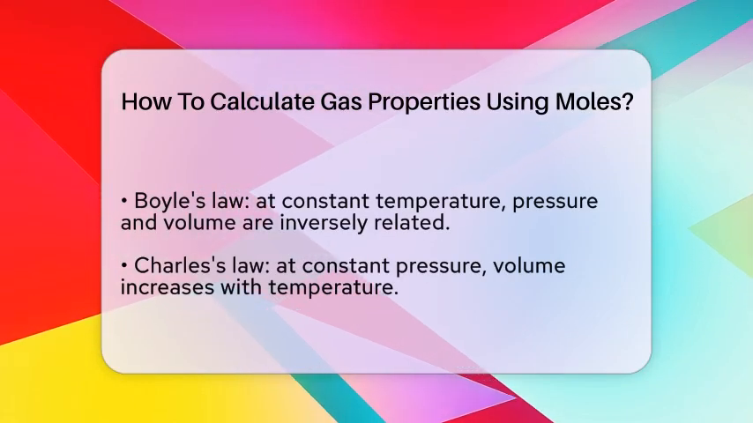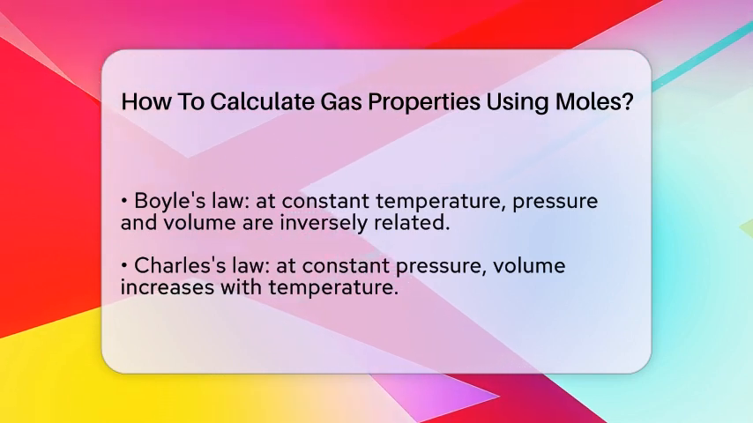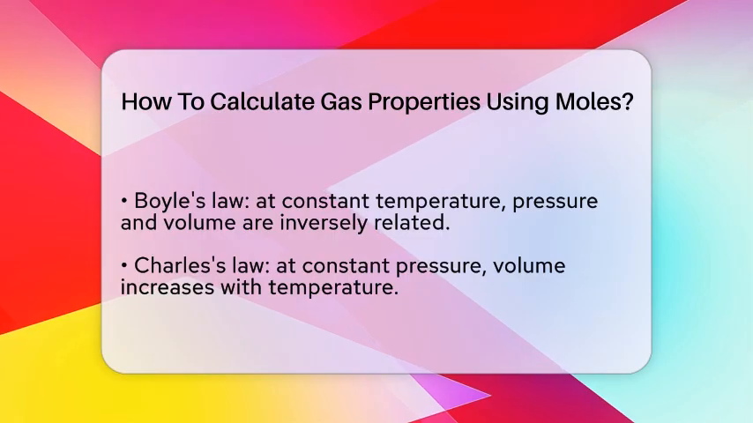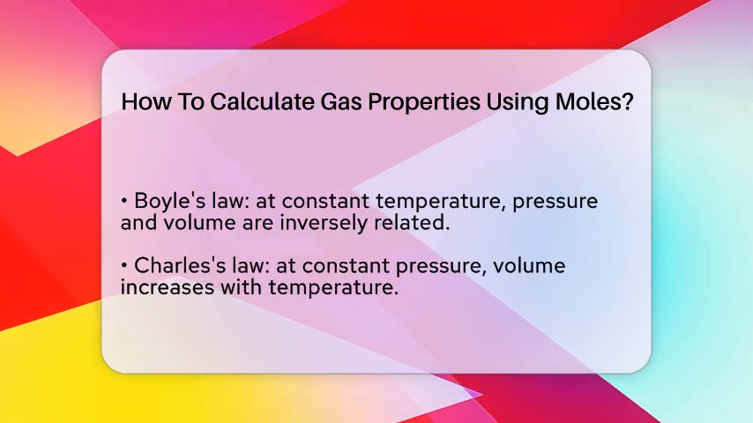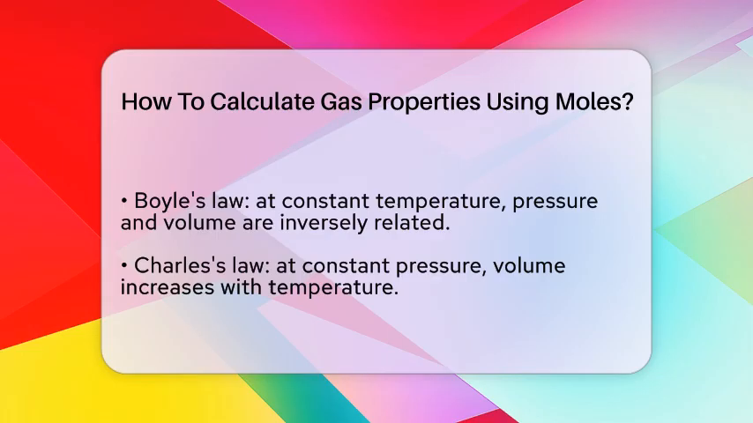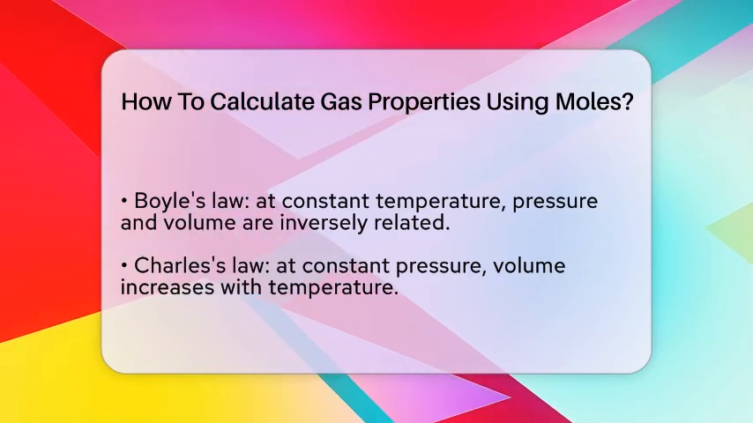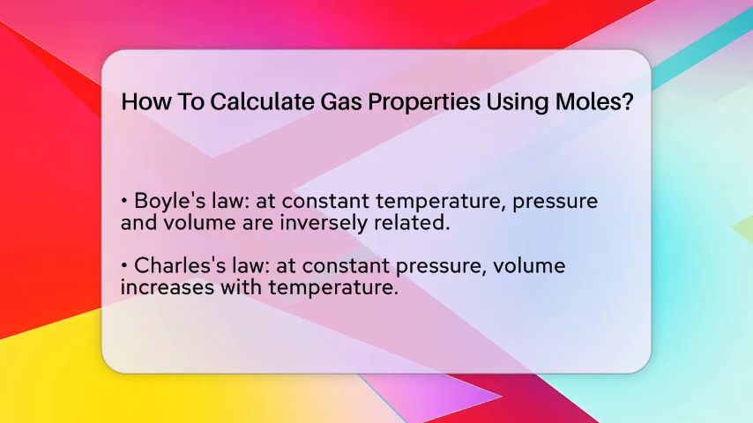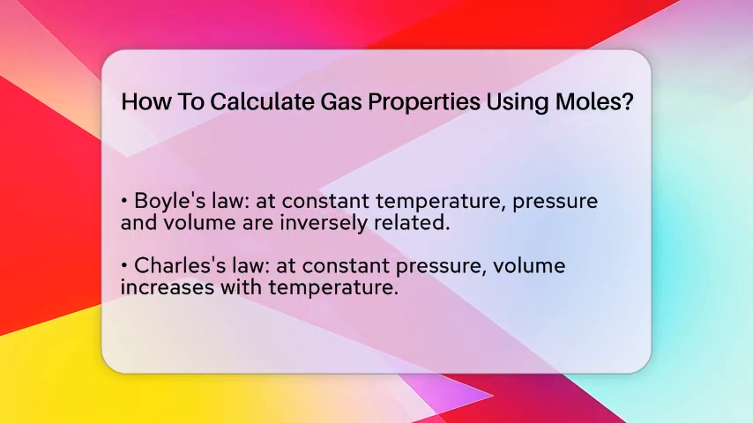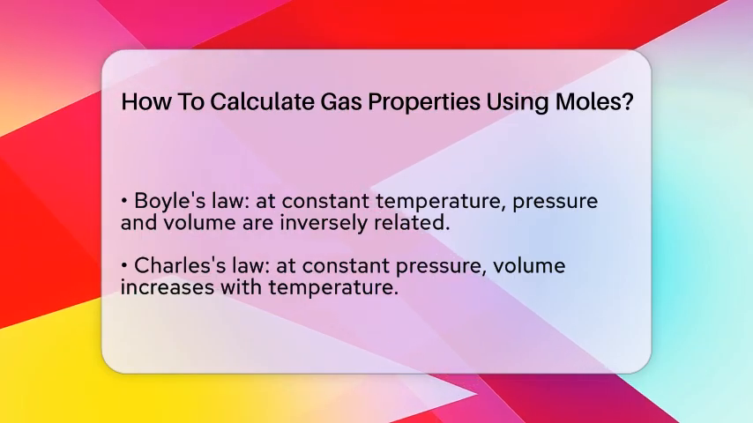This law is really handy because it combines 3 simpler laws: Boyle's law, Charles's law, and Avogadro's law. Boyle's law says that at constant temperature, pressure and volume are inversely related. Charles's law states that at constant pressure, volume goes up as temperature rises. And Avogadro's law tells us that at constant temperature and pressure, volume increases with the number of moles.